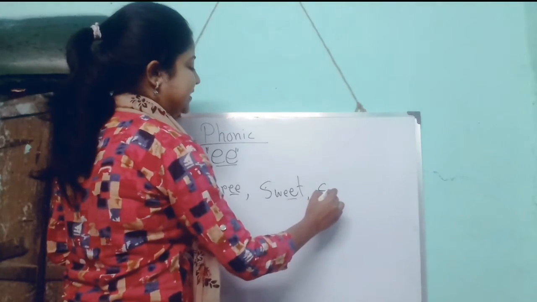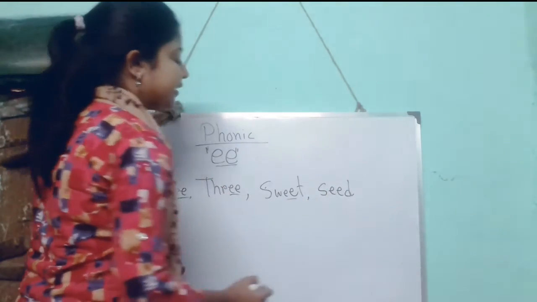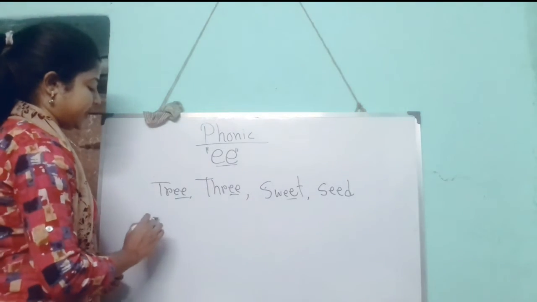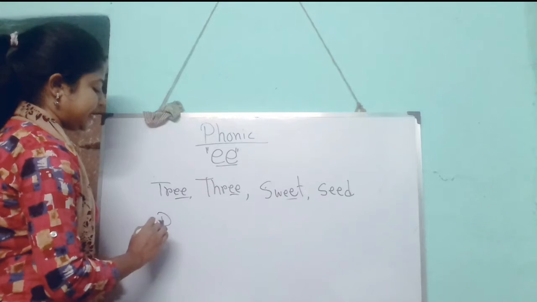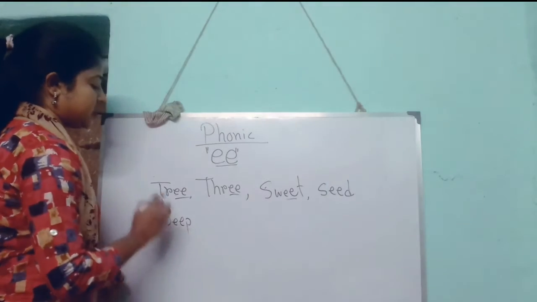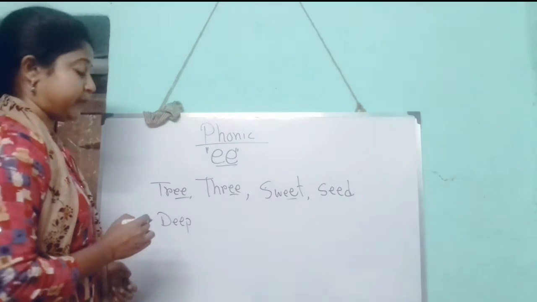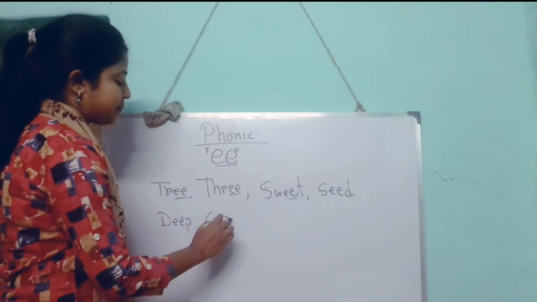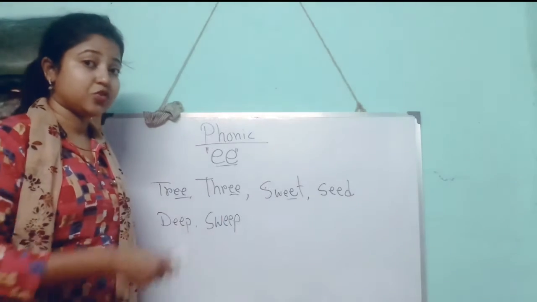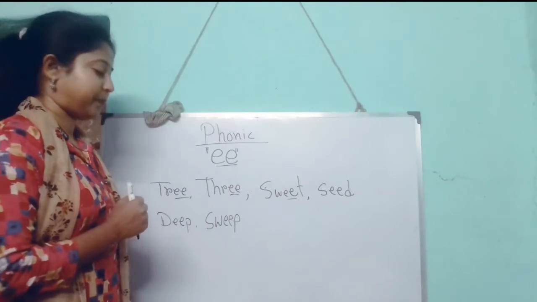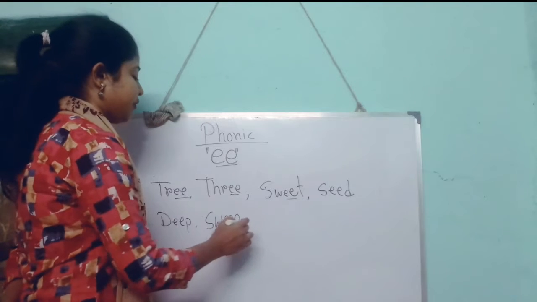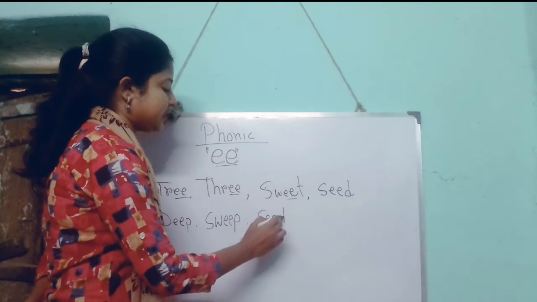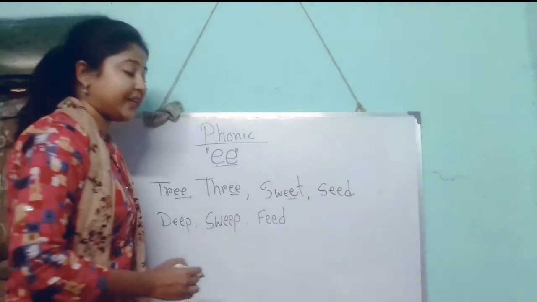Or we can write seed. Every fruit has seeds. So seed. We can write deep. The pond is very deep. Deep. We can write sweep. Sweep means to swipe away the dirt from the floor. That is sweep. We can write feed. Right? We can write feed.